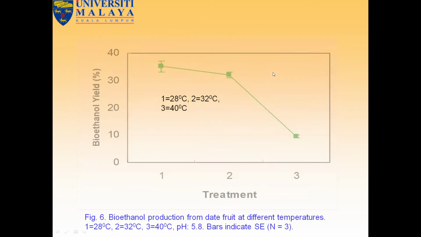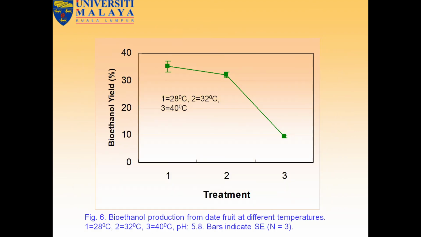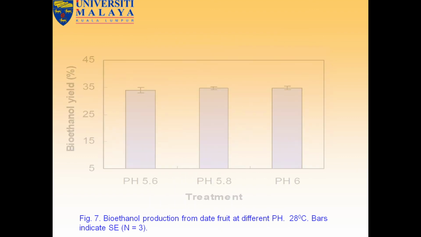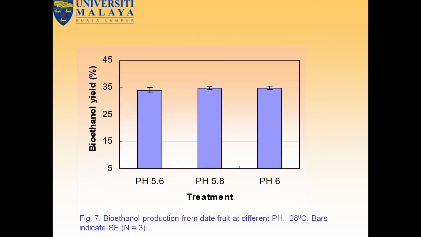You can see here different temperatures. The highest one is temperature 28 degrees centigrade. In dates, the bioethanol yield at pH was almost the same, but pH 6 and 5.8 was higher than pH 5.6.